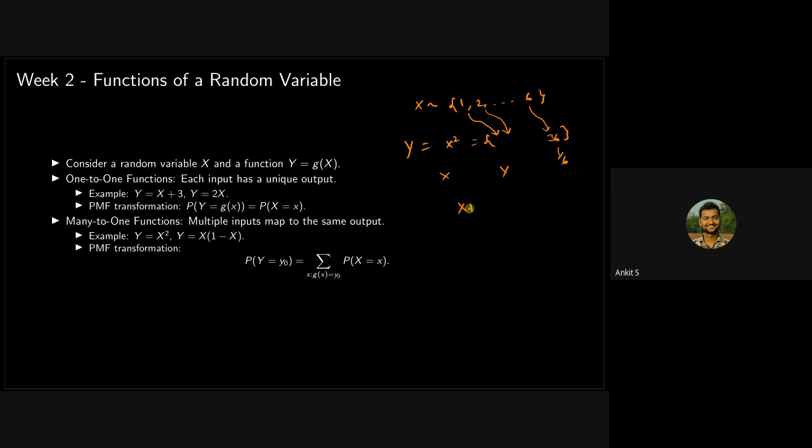Suppose I ask you, what is the probability that x plus y is equal to 2 or 3? Then there can be multiple values, right? So I have explained this using 2 random variables, but here we are dealing with a single random variable.